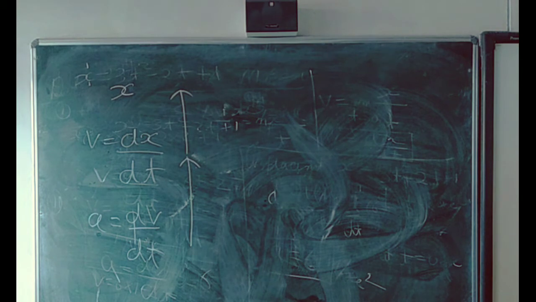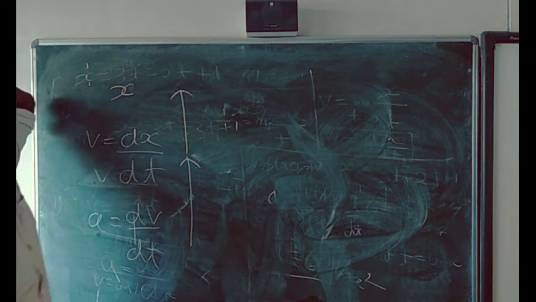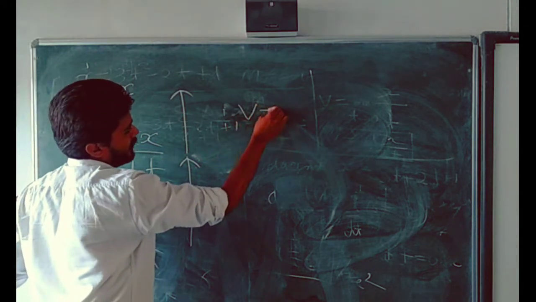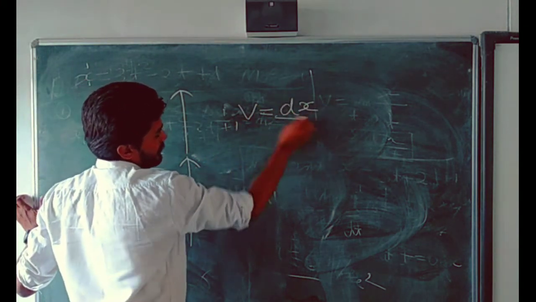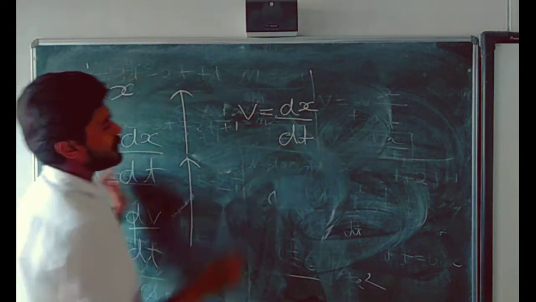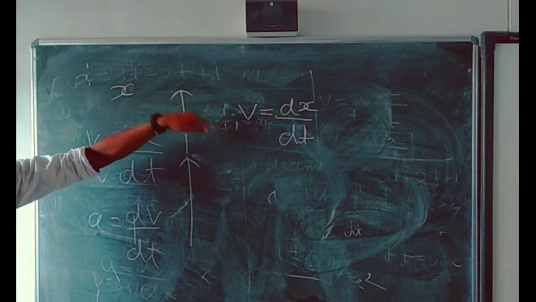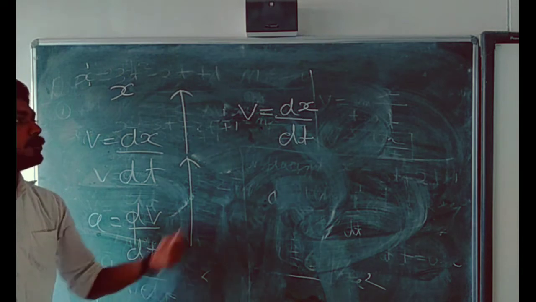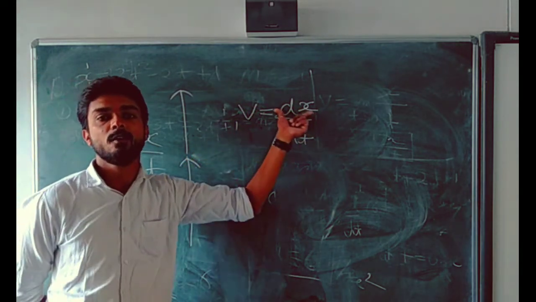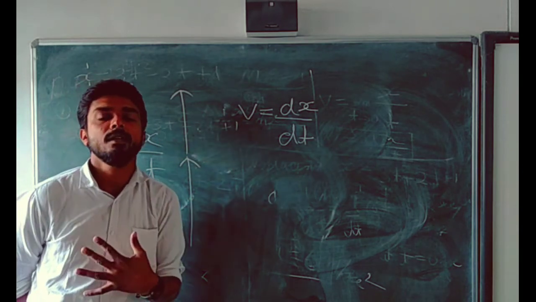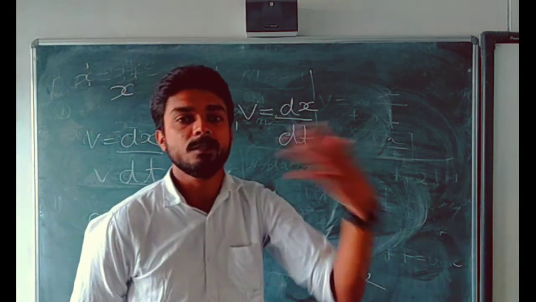And students, to understand this concept, suppose velocity is equal to dx by dt. After differentiating x, you have calculated the velocity. But now I want to calculate the displacement. Velocity is given and the question is to find the displacement.